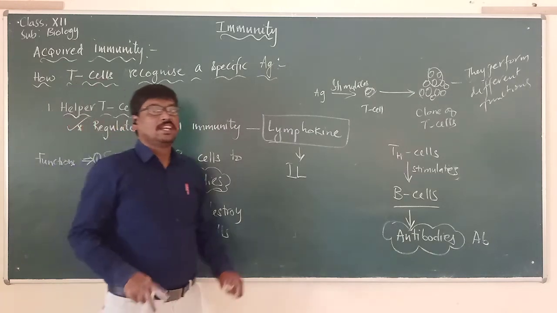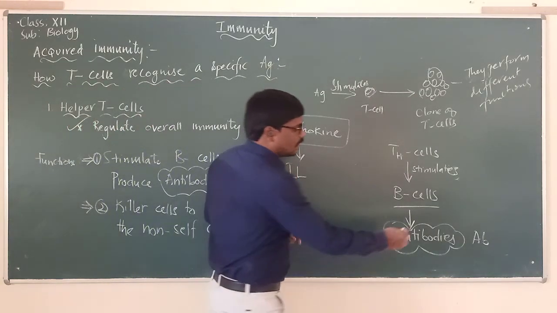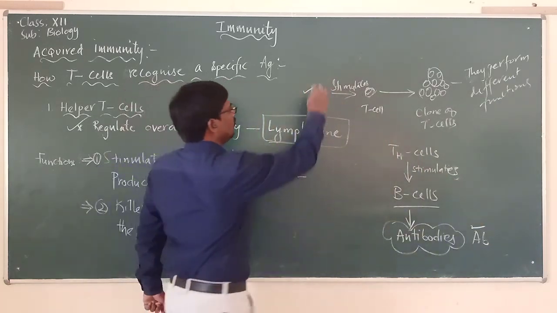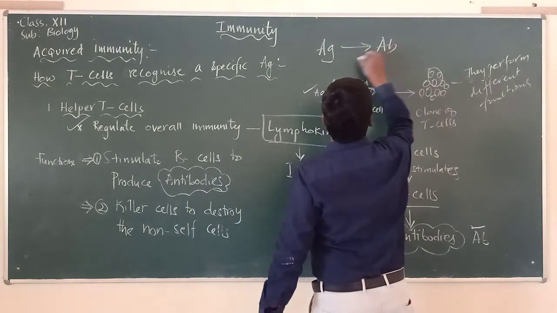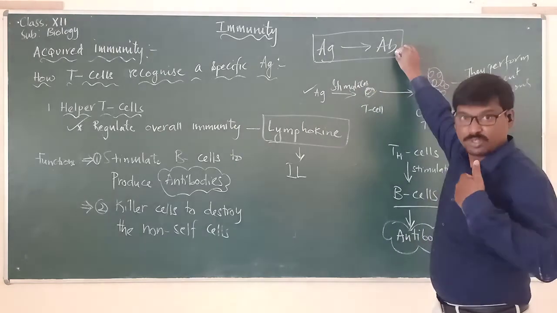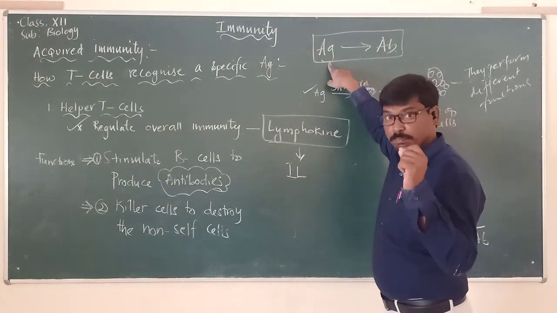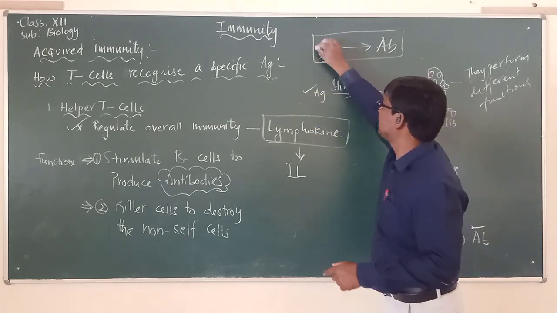So always in the immune system, the reactions will be taking place between the antibody and antigen. Antibodies are produced in our body by the B cells. Antigen is a pathogen protein that is produced by the microorganism, and this should be destroyed.